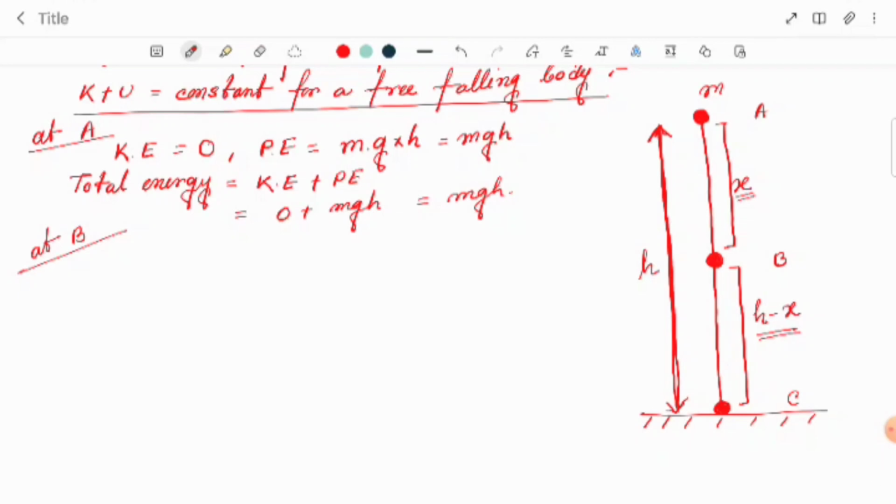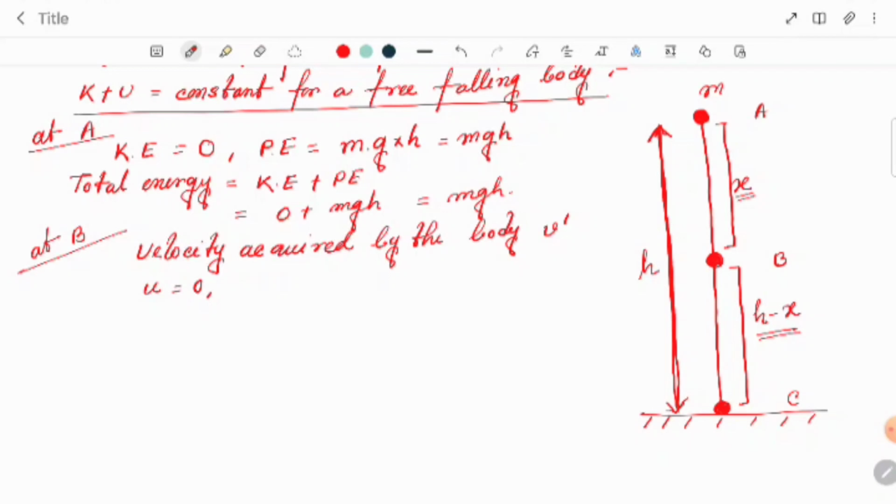Suppose the velocity acquired by the body is v dashed. Initially the body was at rest, so obviously u should become 0.